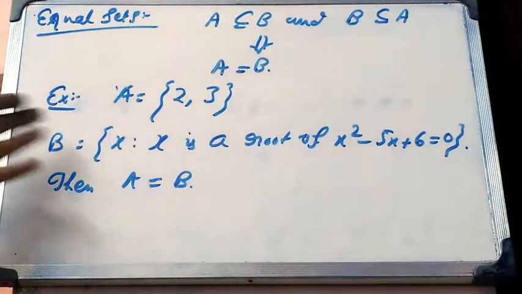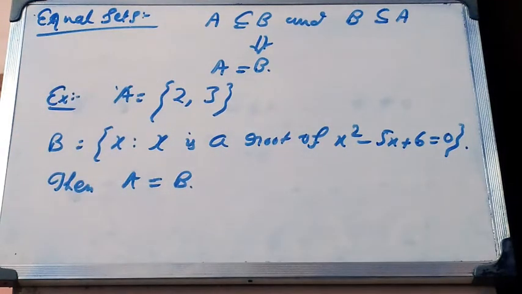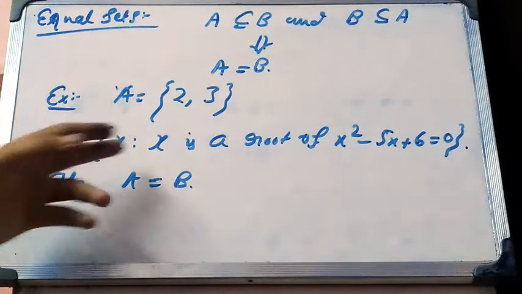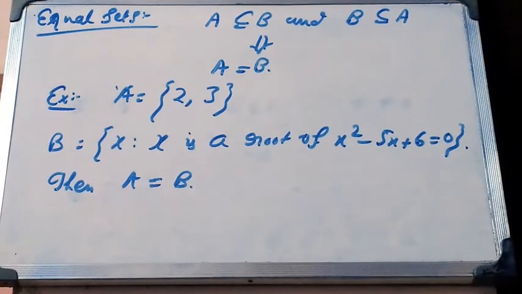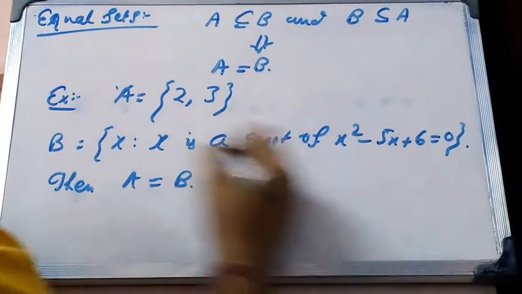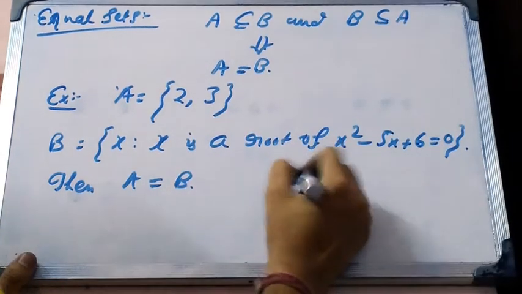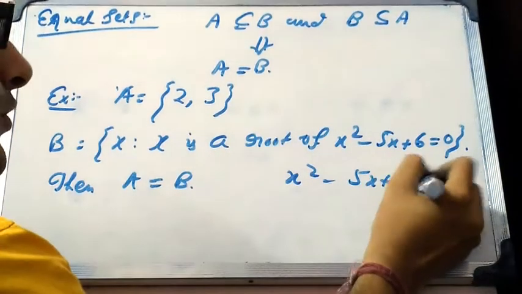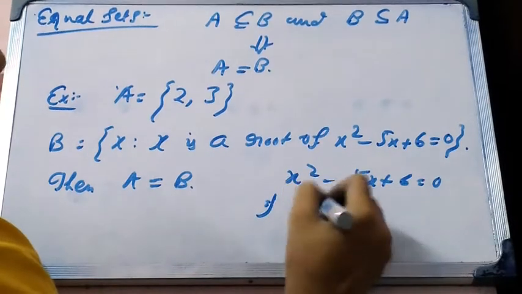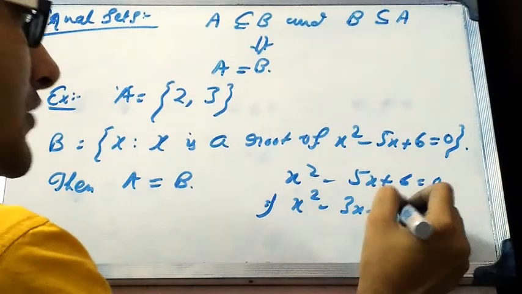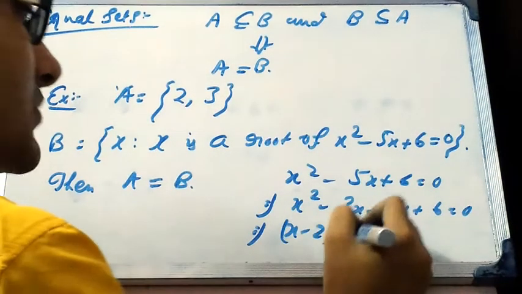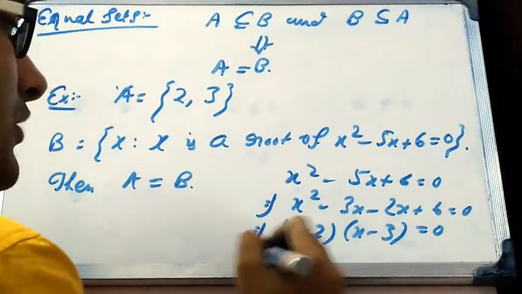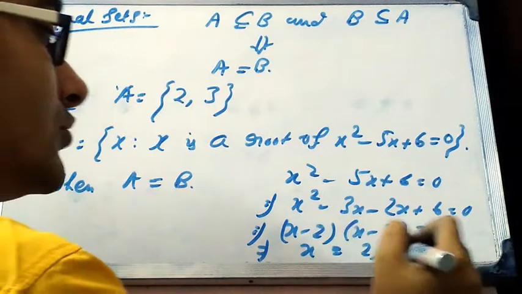We can say this example: A equal to {2, 3}. There are two elements in the set A, and B is the set of X such that X is a root of this equation, x square minus 5x plus 6 equal to 0. We can find the roots of this equation: x square minus 3x minus 2x plus 6 equal to 0. That means (x minus 2)(x minus 3) equal to 0. So the roots of this equation are x equal to 2 and 3.